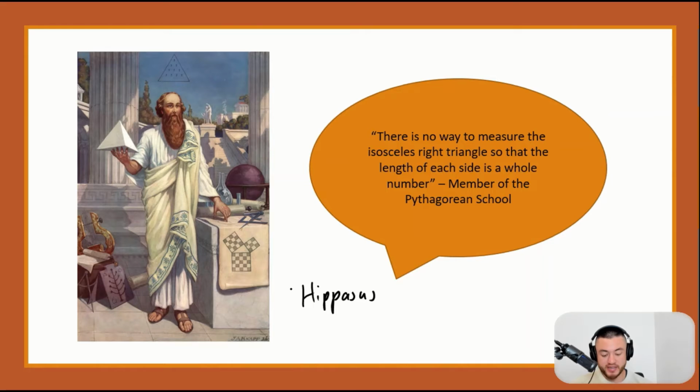And now, back in the day, this was actually quite scandalous. Remember that the members of the Pythagorean school were often ostracized for their peculiar ways of thinking. And Hippasus was actually drowned not long after that discovery. So there's a story in there and a proof of how he discovered the existence of irrational numbers, but I'll let you go research that, or I might talk about it in another video. But you are welcome to go read up on Hippasus and his proof of irrational numbers.